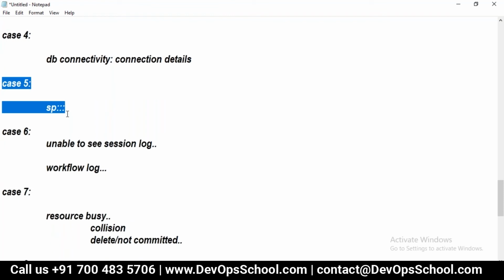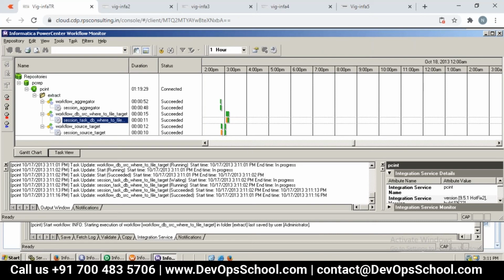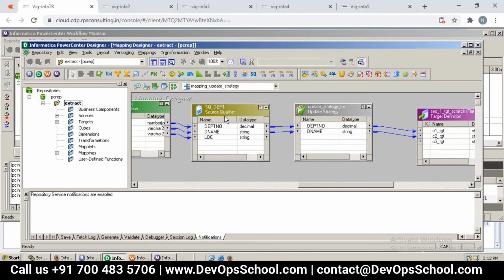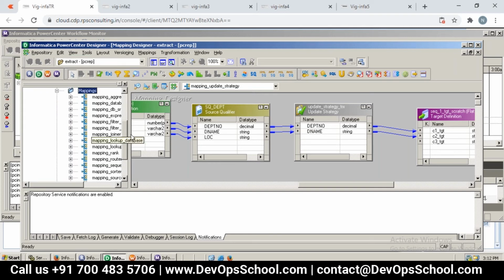The same thing, like in Priyanka system, I was trying to show what you call run SP, right? Where we use database. So you'll get that SP issue. And not only that, SP, we have seen one parameter, right? Which is a dollar target, whatever. So let me open this particular mapping where we have got, let us say, database usage. So you will understand better where we get to see this kind of SP issue or any other database issue